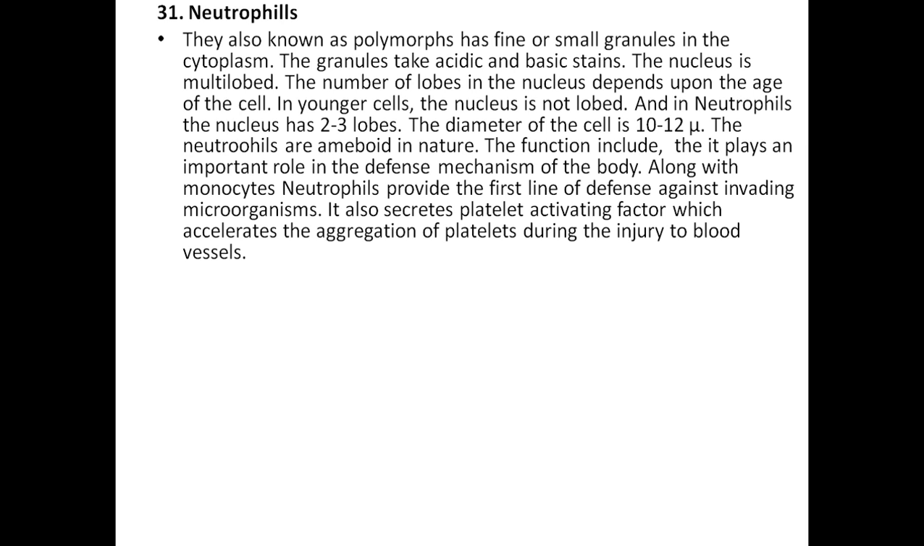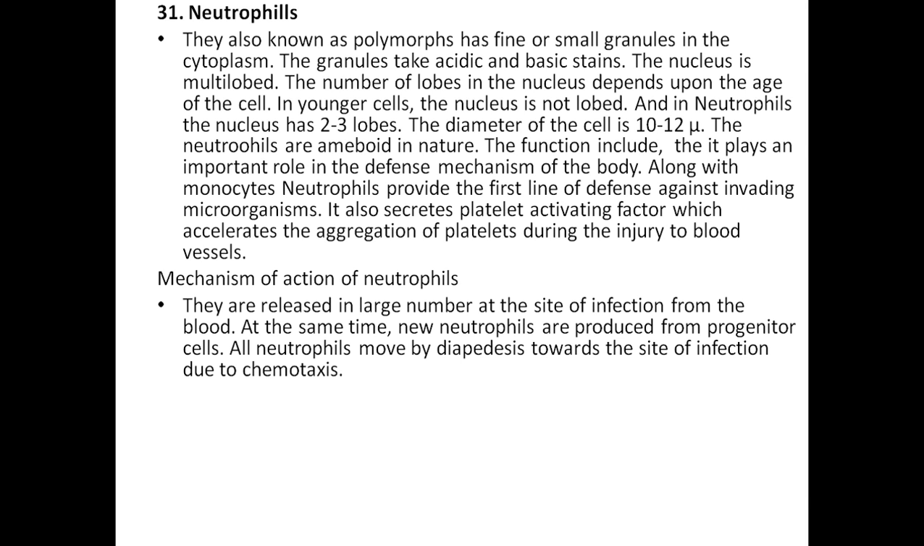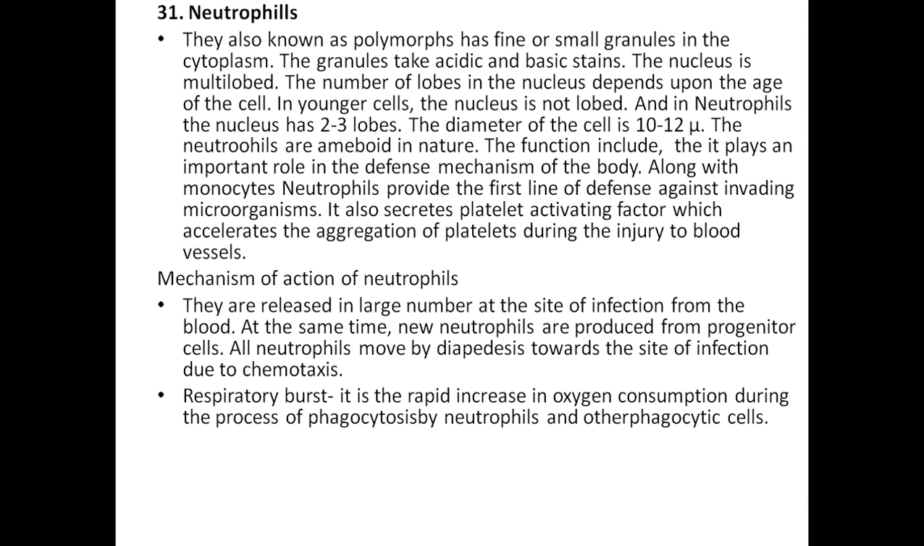Neutrophils, also known as polymorphs, have fine or small granules. Mechanism of action of neutrophils: they are released in large number at the site of infection from the blood. At the same time, new neutrophils are produced from the progenitor cells. All neutrophils move towards the site of infection due to chemotaxis. Respiratory burst: this is the rapid increase in oxygen consumption during the process of phagocytosis by neutrophils and other phagocytic cells.